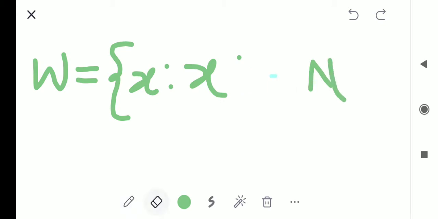You can write simply that x belongs to real numbers.